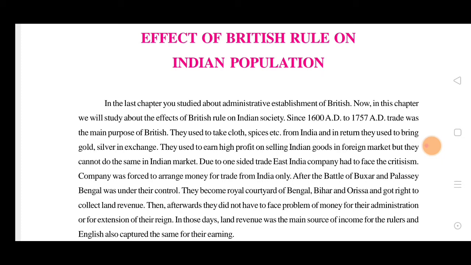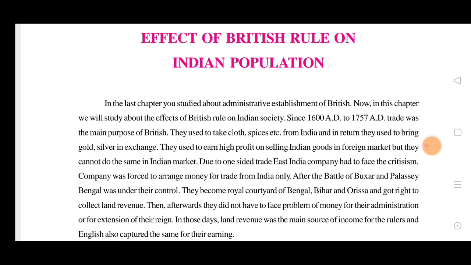So afterwards they did not have to face the problem of money for their administration or for the extension of their reigns. Now they have a lot of money coming from these places, Bengal, Bihar, Orissa, because they have now won against them. Now they are overruling, so they have no losses from anything else. Earlier they used to trade in outer countries, so they were having losses because they were opposed, or they were told to stop this. So now they are having more profit because they are getting all the land revenues from these places.